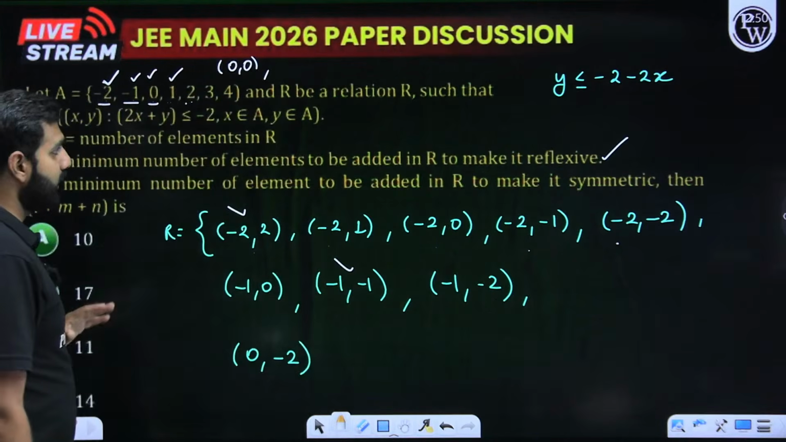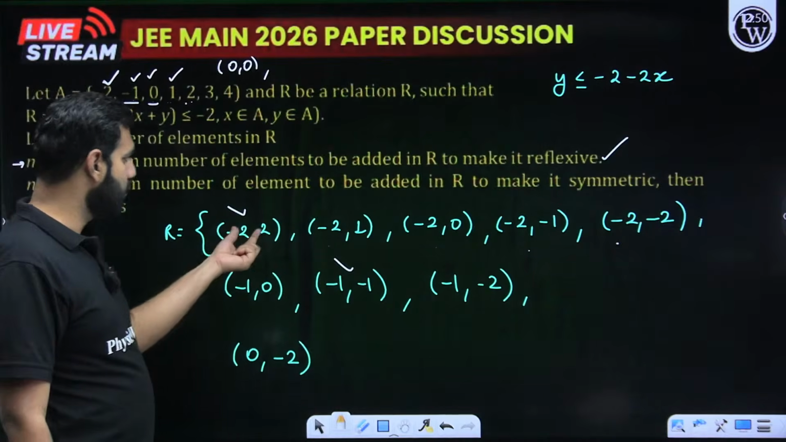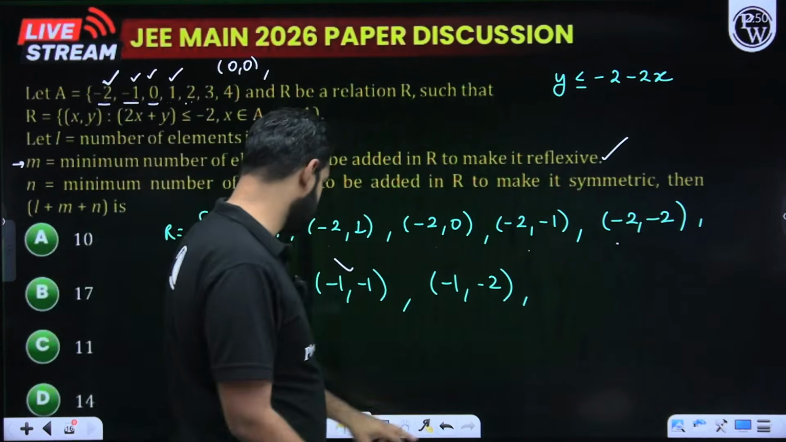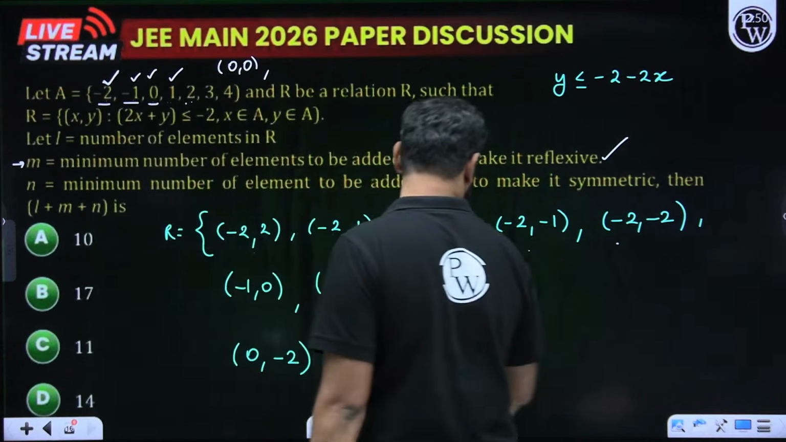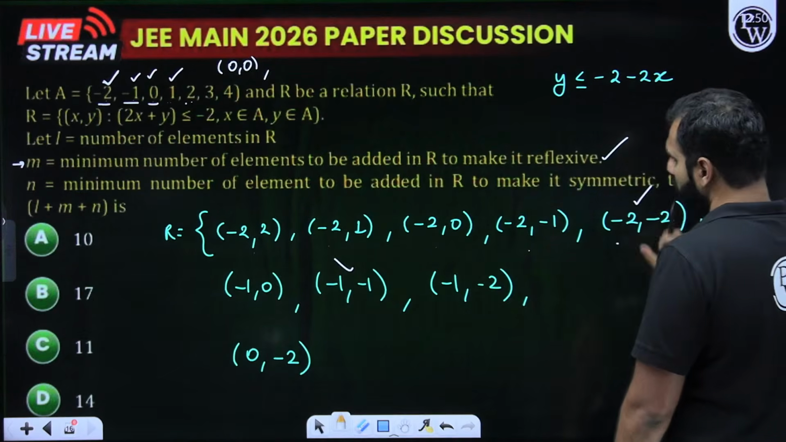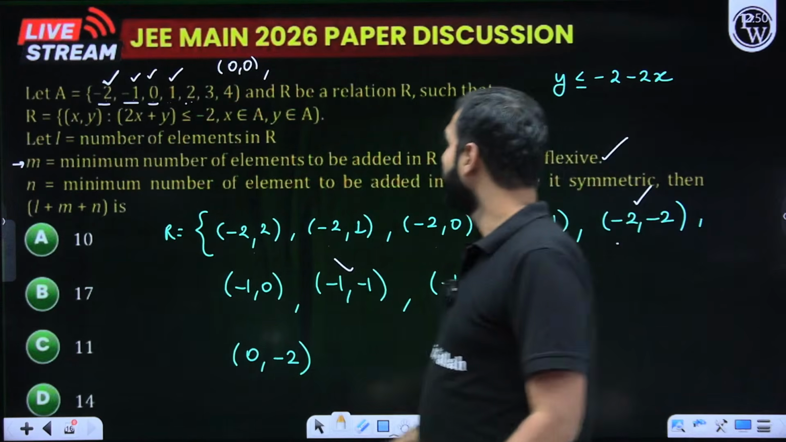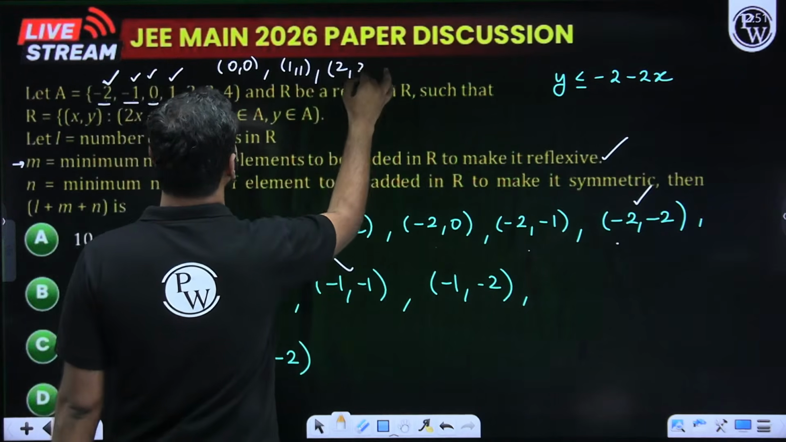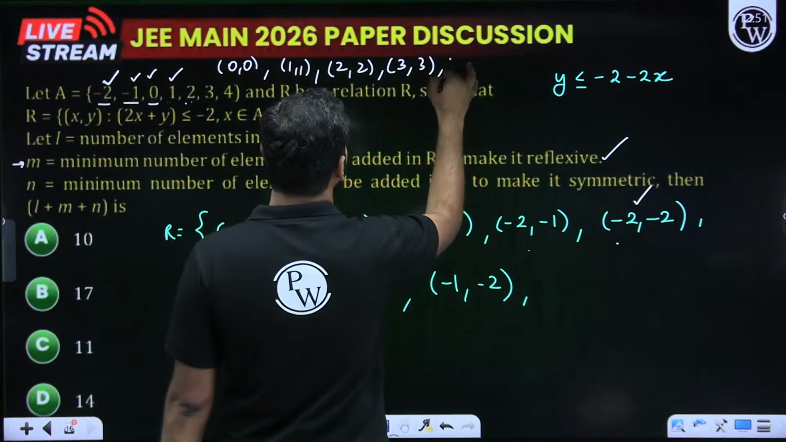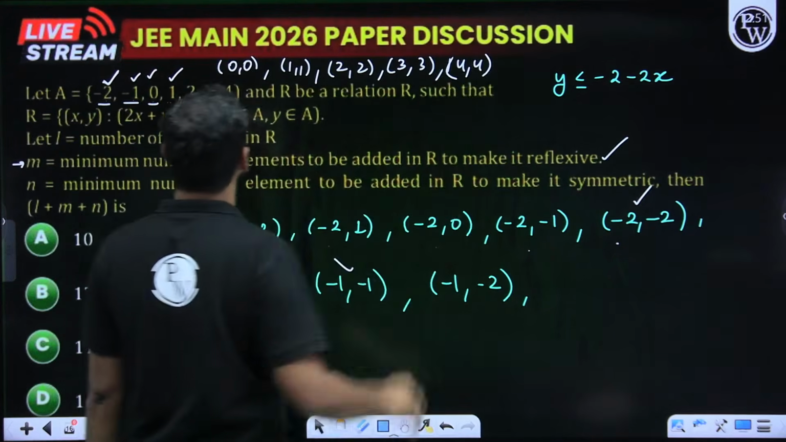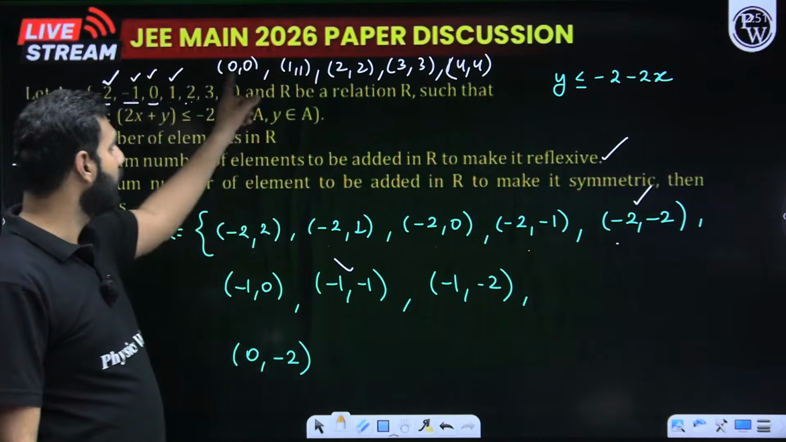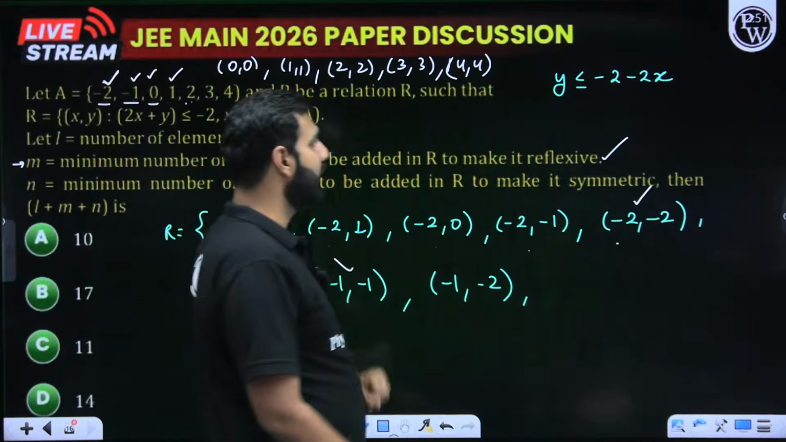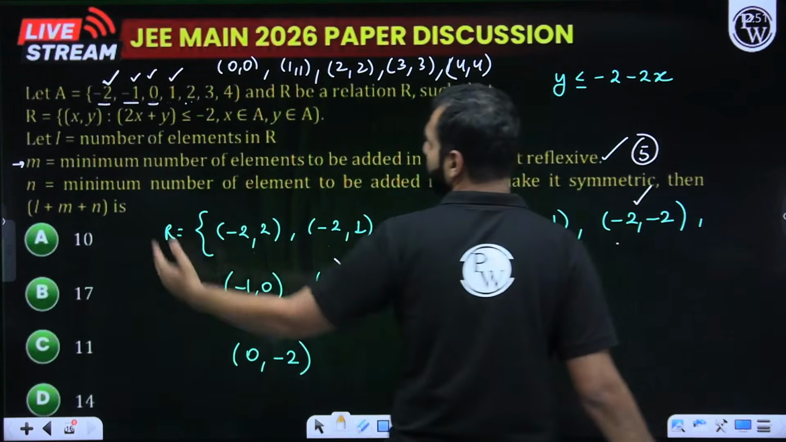Now, to make it reflexive, this over here is (-2,-2). So for reflexive, we have (-2,-2), (-1,-1). What I now need is (0,0). Do I have (1,1)? No, I don't have (1,1). I need a (2,2), I need a (3,3), and I need a (4,4). Everyone with me? So how many pairs more are to be added? 1, 2, 3, 4, 5. I hope you can see them. So 5 more elements are to be added in R to make it reflexive. So the value of M is going to be 5.